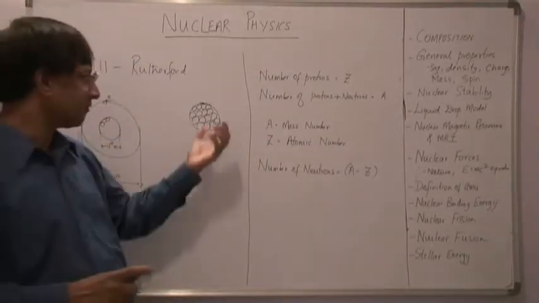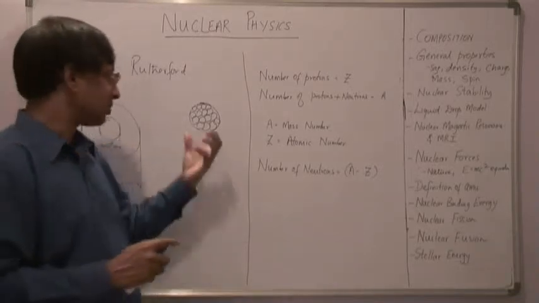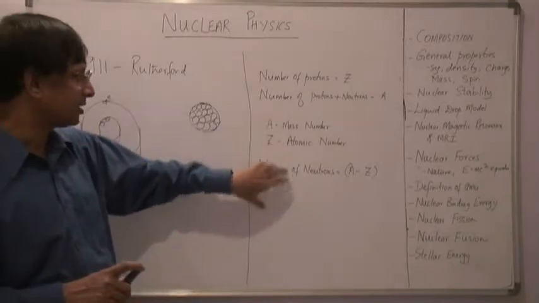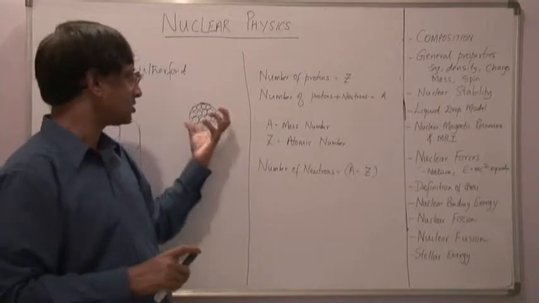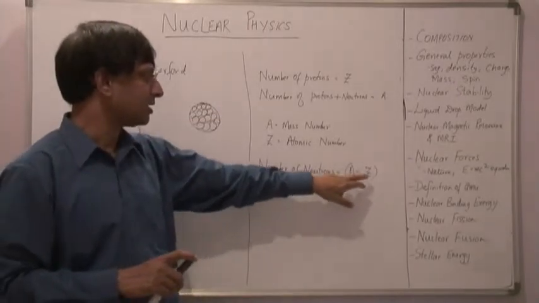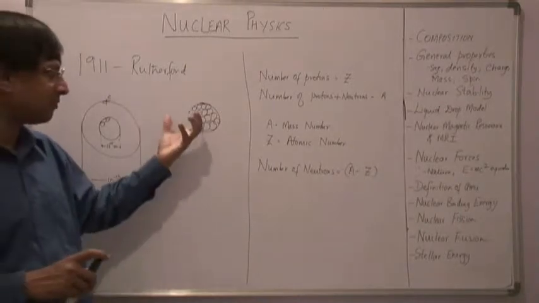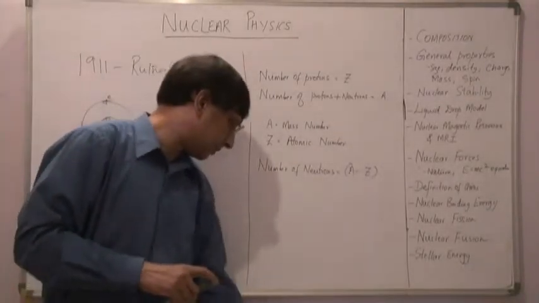The atomic number of a nucleus gives a count of the number of positively charged protons inside the nucleus. Based on these two definitions, we can say that the number of neutrons inside the nucleus is A minus Z, because A is the sum total of the number of protons and neutrons. Therefore the number of neutrons is A minus Z.